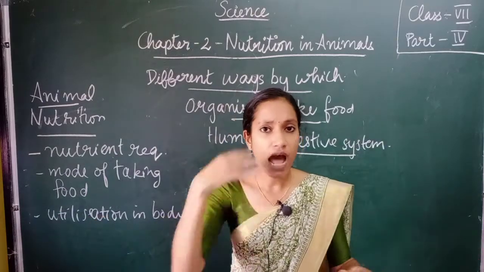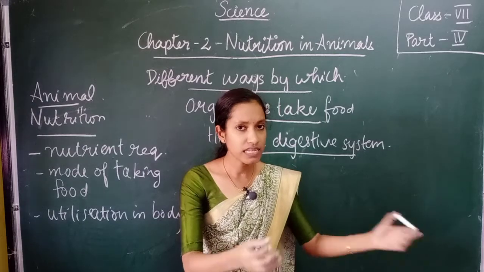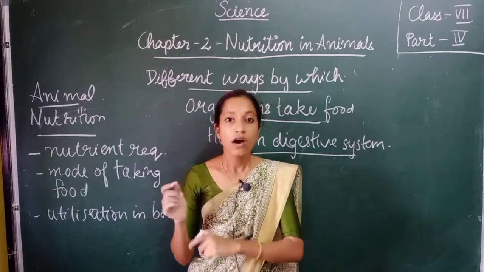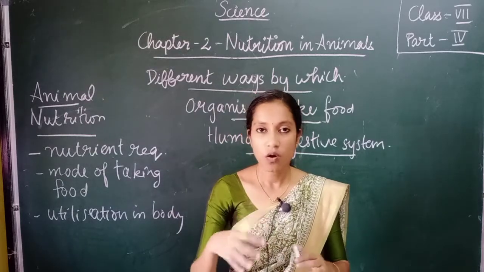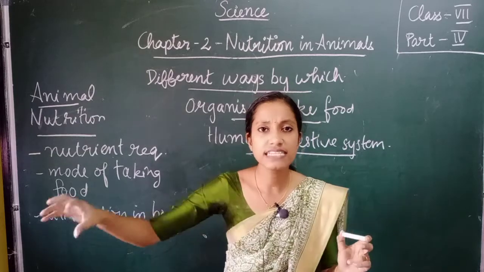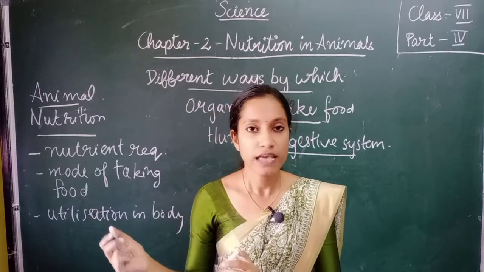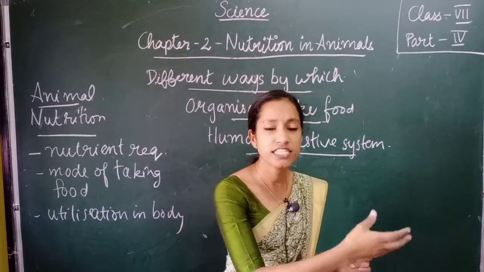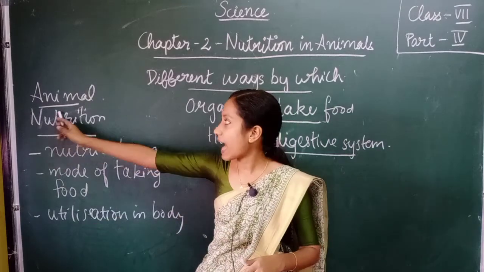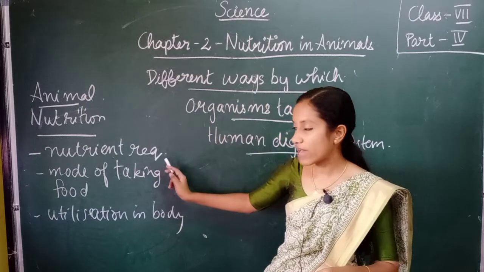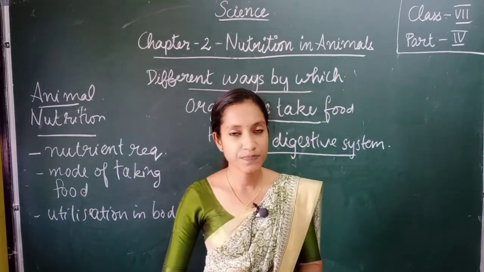Besides all these, there is another category of animals that eat both plants as well as animals. Animals often eat different varieties of food because their body needs such and such nutrients for their survival. Therefore, animal nutrition includes nutrient requirements, mode of taking food and their utilization in the body.